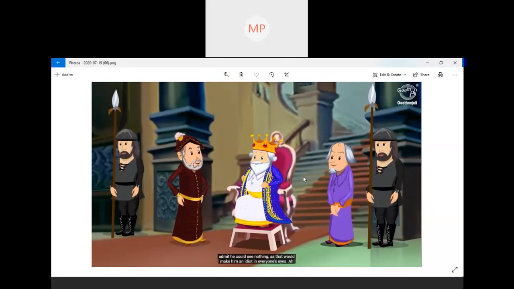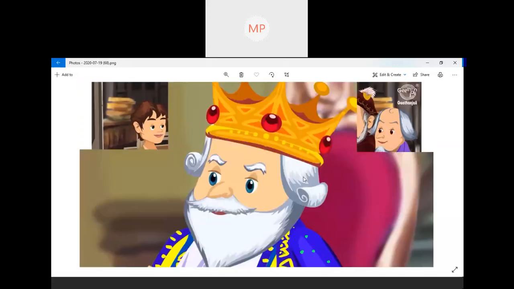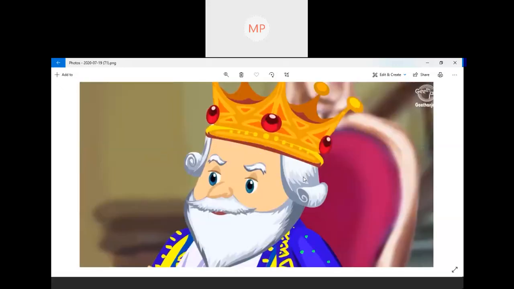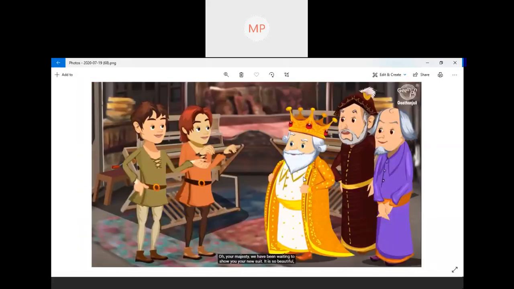Okay, so hearing the comment from both the ministers, the king became very, very curious, and now he is ready. So finally, what happened? He is ready, and he himself thought of visiting the weavers and to check the clothes. So what happened now? The king himself went to see the weavers. So again, what happened? The weavers are now showing the cloth.